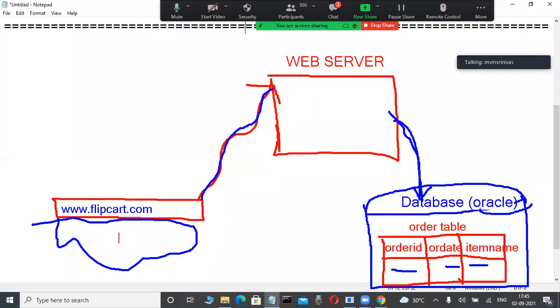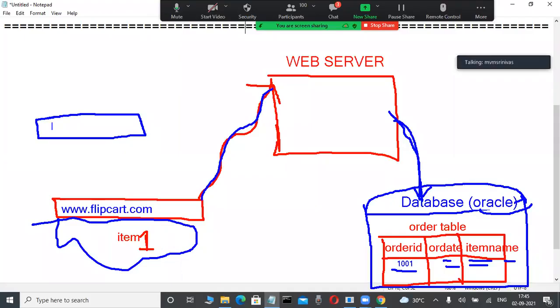For example, whenever I am booking one item, the order number is automatically generated. You are observing, 1001 like this. Any number is automatically generated. Order date, item name, all the details are stored here when I click. Suppose, maybe the same item is being booked by some other customer worldwide.